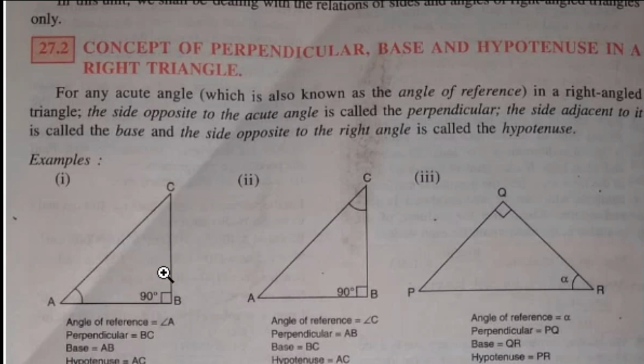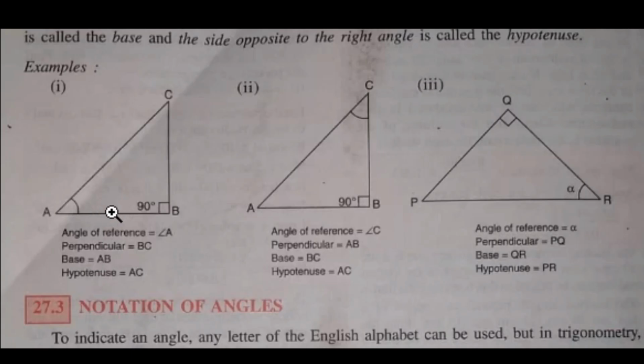Out of angle A and angle C, if angle A is the angle of reference, then this is perpendicular, opposite to 90 degree this is hypotenuse, then this is base. You can see, angle of reference angle A, perpendicular is BC, base is AB, and hypotenuse is AC. These two triangles are also just like that.